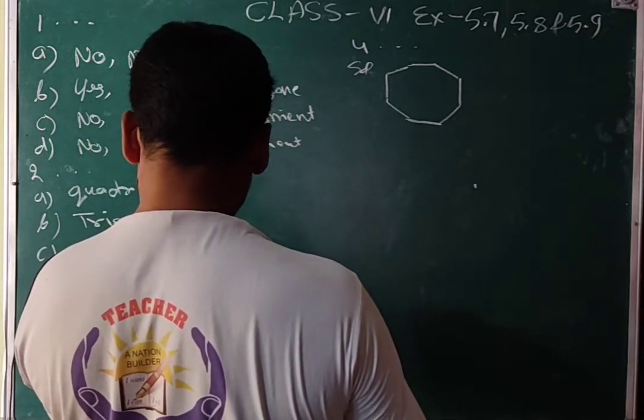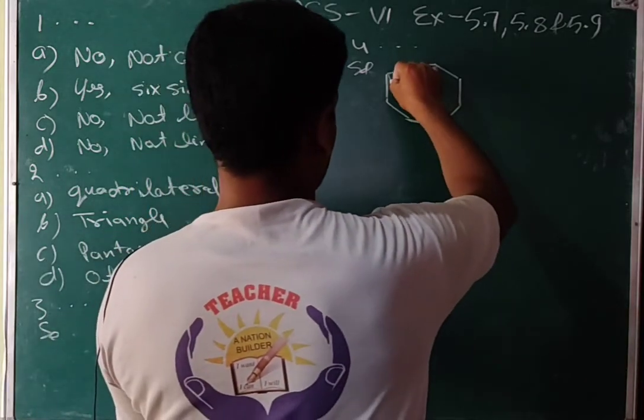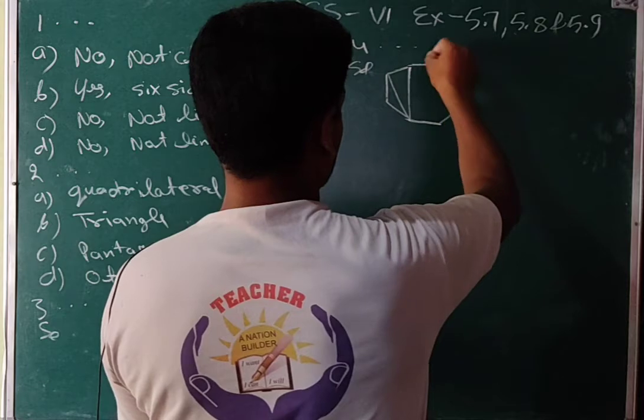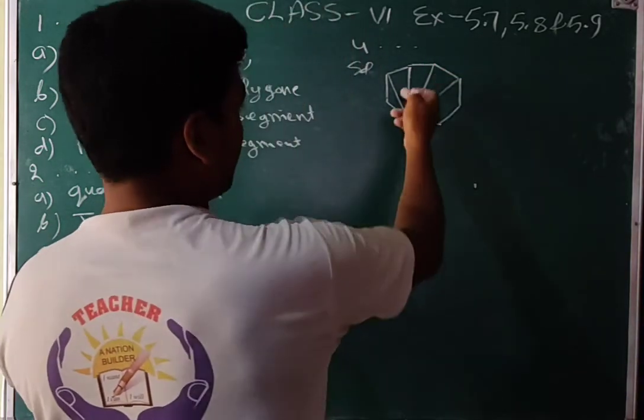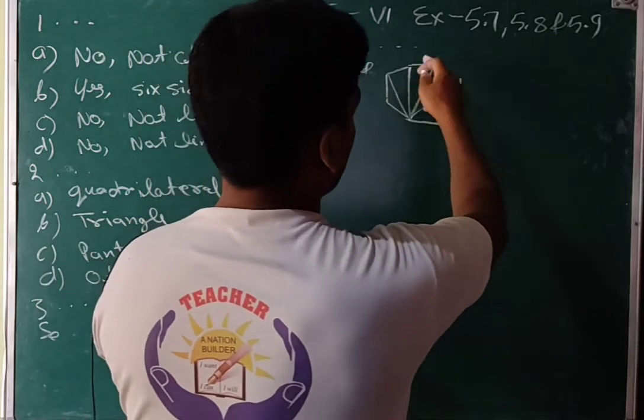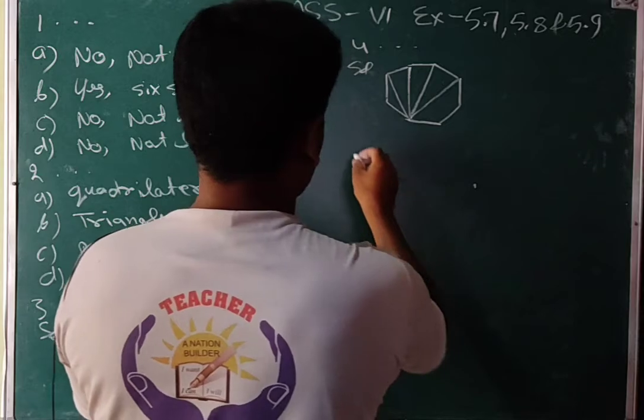Draw a rectangle by joining exactly 4 of the vertices. That one: 1, 2, 3, that is 4. Or that can be this isosceles triangle, that scalene triangle, this is an isosceles triangle.